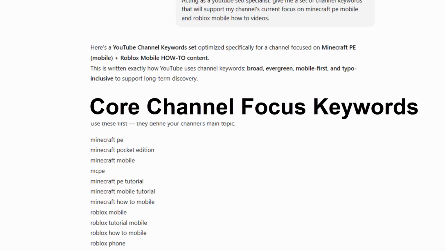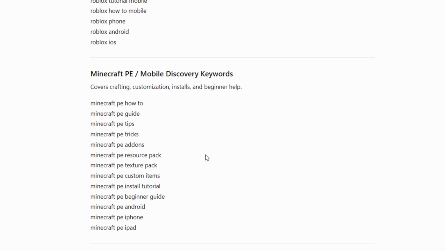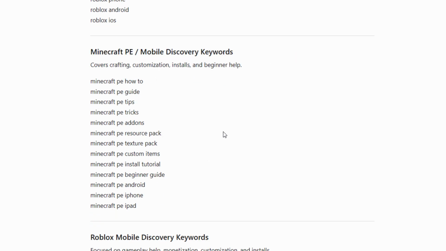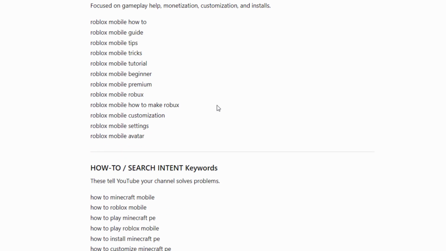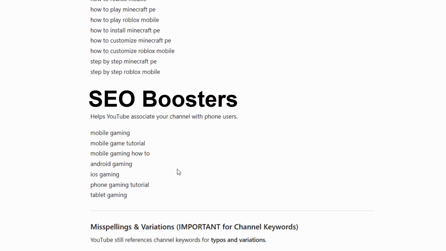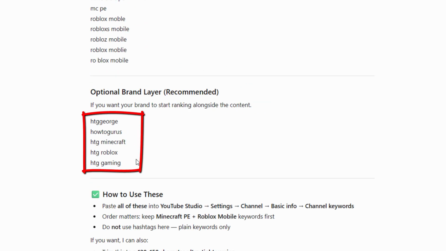Here's our core channel focus keywords, high priority. These should be in the set no matter what. We then have some mobile discovery keywords in here, covering crafting, customization, installs, and beginner help. And the same thing for Roblox mobile, how-to search intent keywords, and mobile-first SEO boosters, and then some misspellings and variations. I don't need any of these,